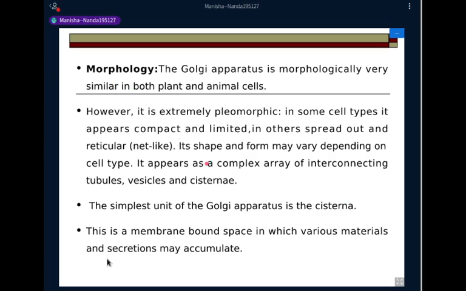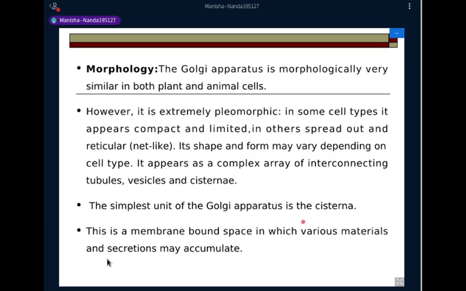Now, the morphology of the Golgi apparatus actually resembles that of the ER. The Golgi apparatus is morphologically very similar in both plants and animals. However, it is extremely pleomorphic. That is, in some cell types it appears compact and limited, while in others it spreads out and appears reticular or net-like. Its shape also varies depending on the cell type. It appears as a complex array of interconnecting tubules, vesicles, and cisternae, just like the endoplasmic reticulum.